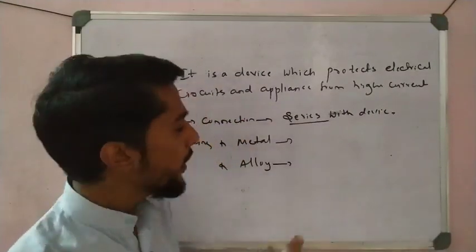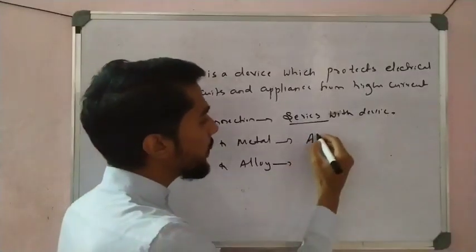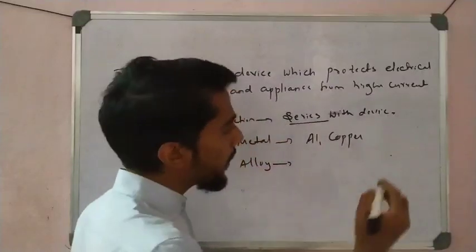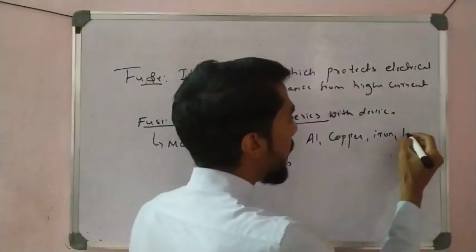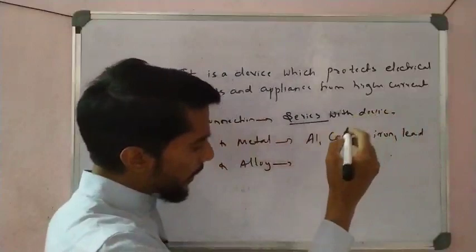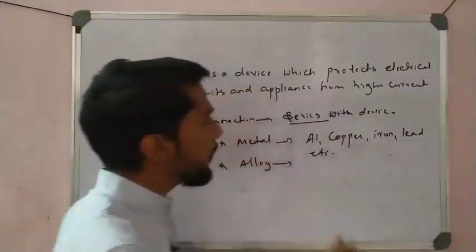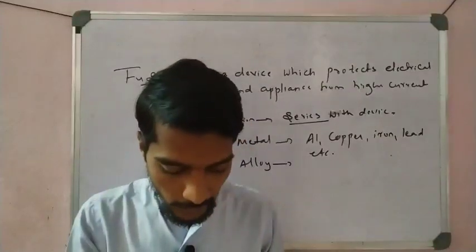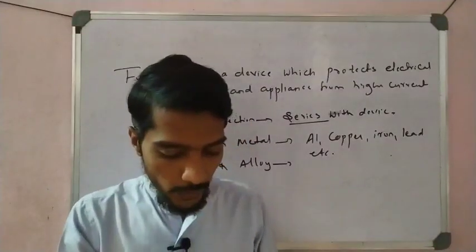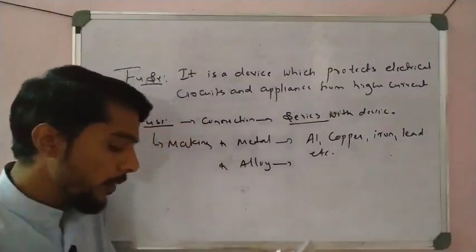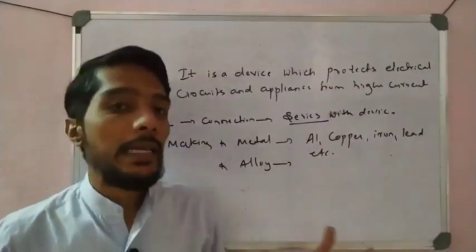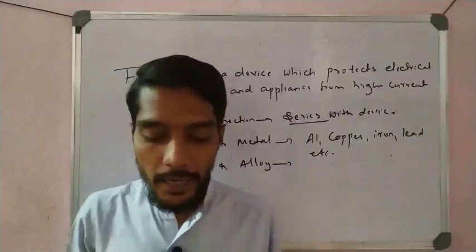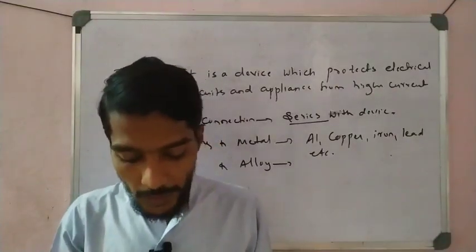For example, aluminium is there, copper is there, iron, lead, etc. These are the metals which are used for making the electric fuse. Okay, this is very important, you have to remember. Whenever a high amount of current is passed through a fuse, what happens? The fuse gets heated and melts, and that breaks down the circuit.